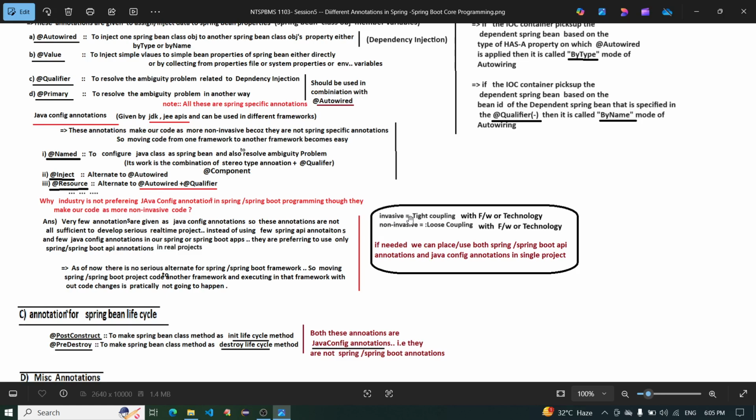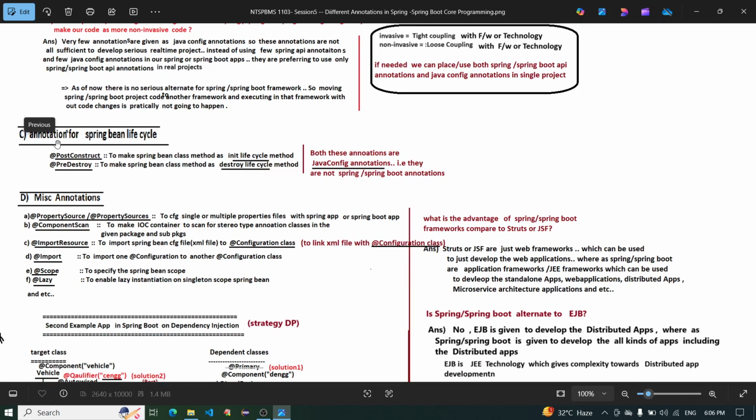Invasive equals tight coupling with the framework or technologies. Non-invasive equals loose coupling with the framework or technologies. If needed, we can use both Spring and Spring Boot API annotations and Java config annotations in a single project.